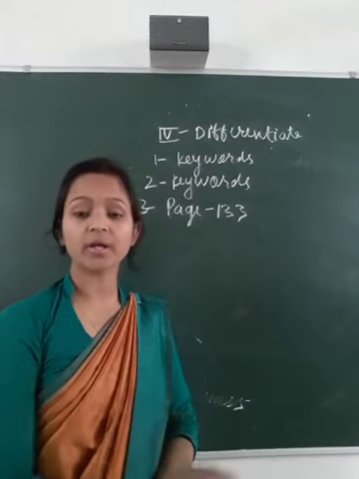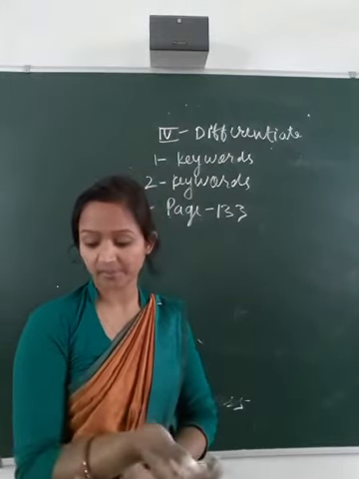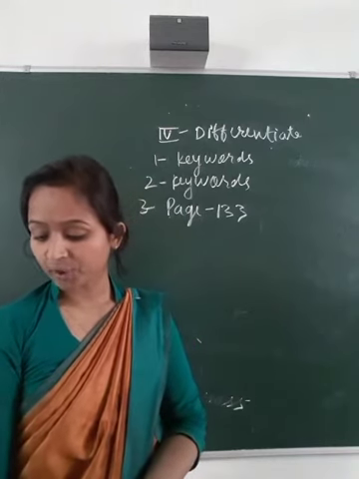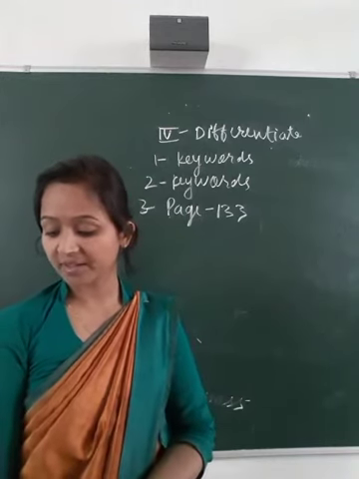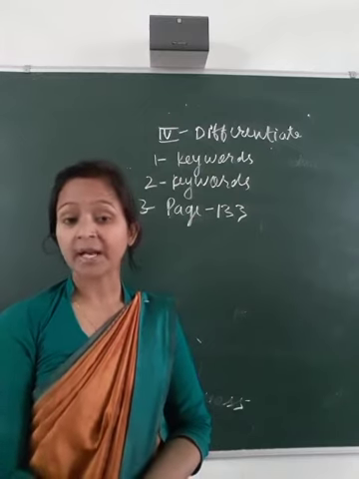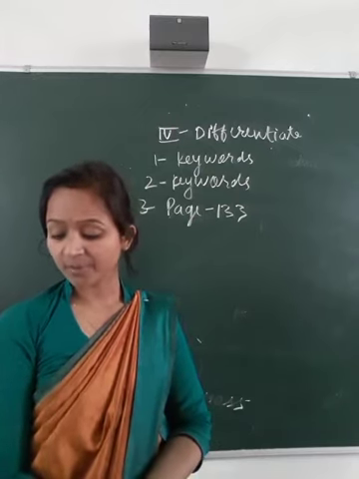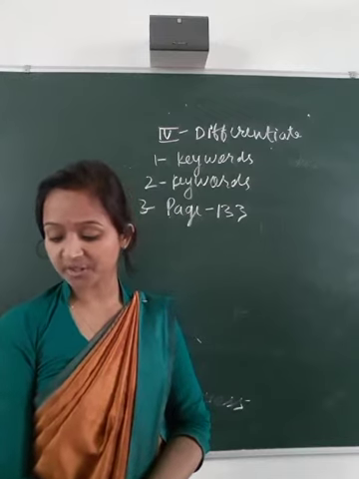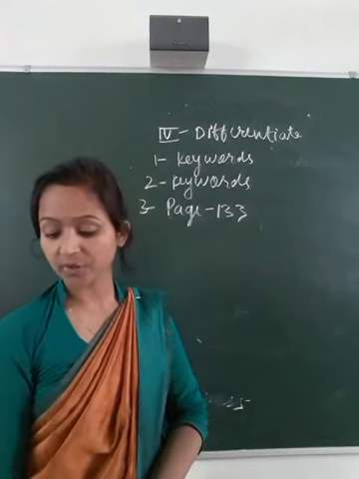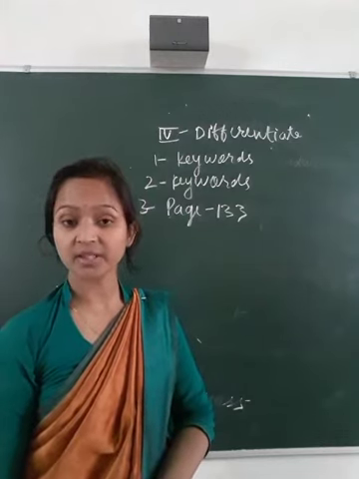In the old book and new book it can be a different page number. It is under the heading of pollination. Pollination within the same flower or between flowers of the same plant is called self pollination, and between flowers from different plants of the same species is called cross pollination. So you have to write from page number 133.